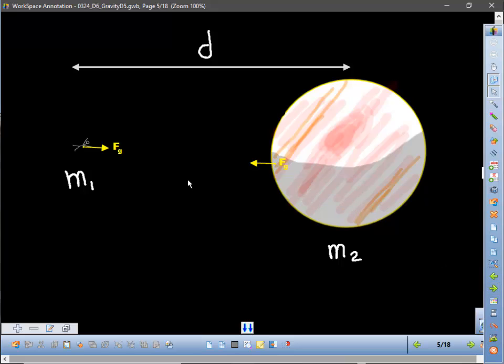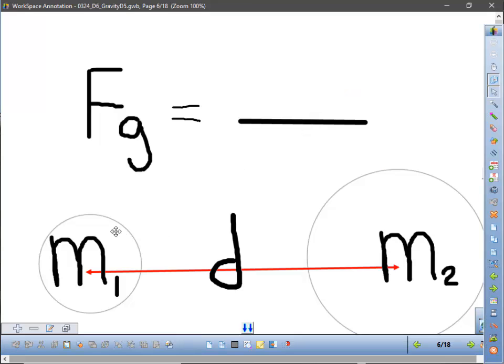So what we're going to try to do is turn this into an equation, all right? Things that will obviously affect the force of attraction between any two objects are the mass of the first object, the mass of the second object, and the distance between them. These are the three things that are going to affect the pull of gravity between any two objects. This could be a dude out here and Jupiter, or it could be the moon and Jupiter, or the dude and the moon, or the moon and the Earth, or any two objects. Any two objects, an apple and Jupiter, okay? And their distance between them and their masses. Mass of object 1, mass of object 2, and the distance between them. These are any two objects.